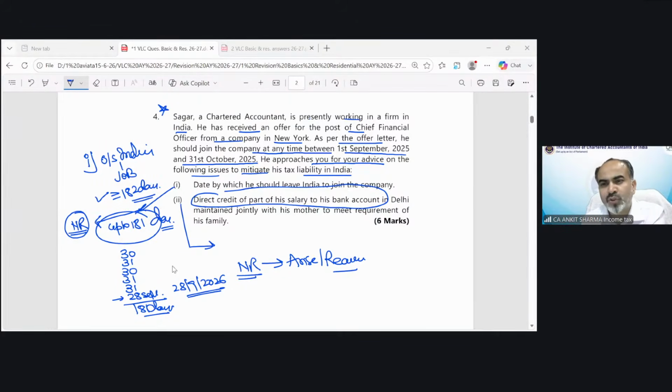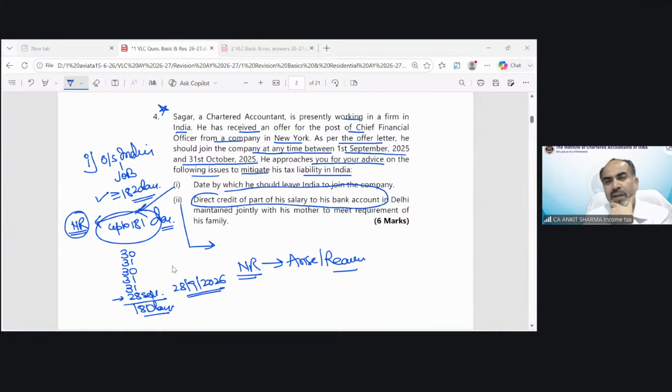How should the answer be framed in the examination? As I have told you, I will upload the answer sheet in which the detailed answer and the approach are written. So you can understand how to give your answer in the examination. Okay.